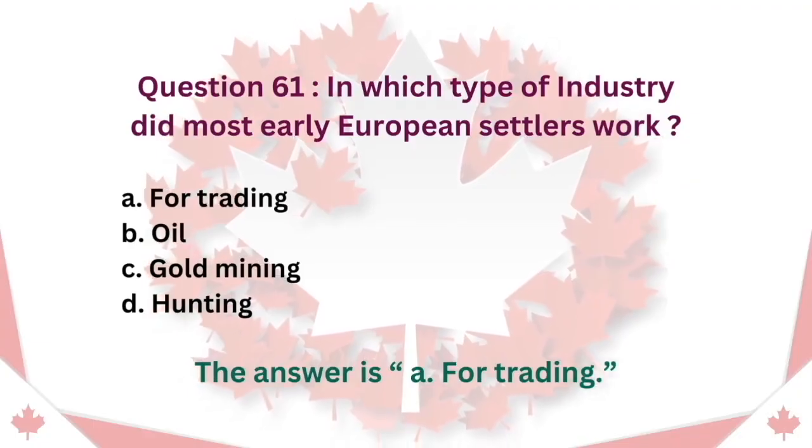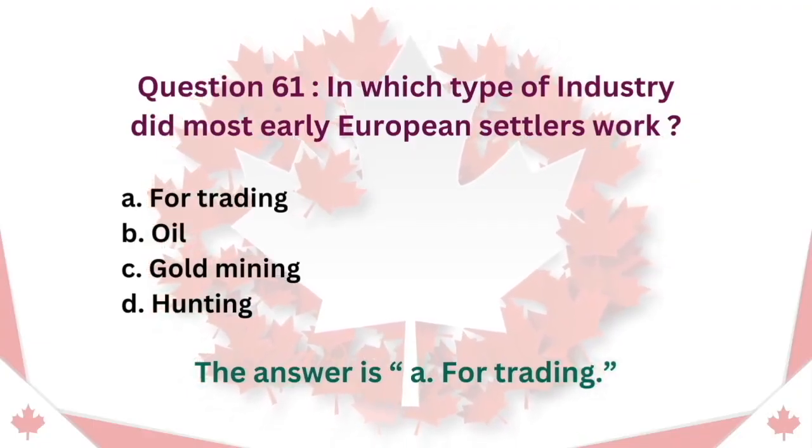Question 61. In which type of industry did most early European settlers work? A. For trading. B. Oil. C. Gold mining. D. Hunting. The answer is A. For trading.